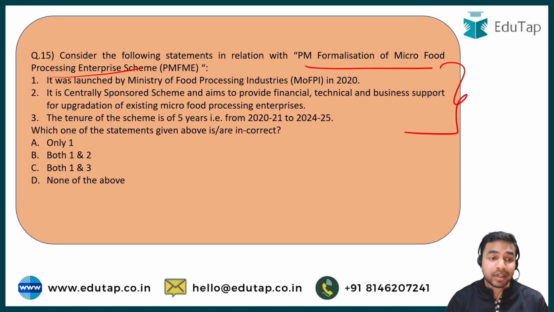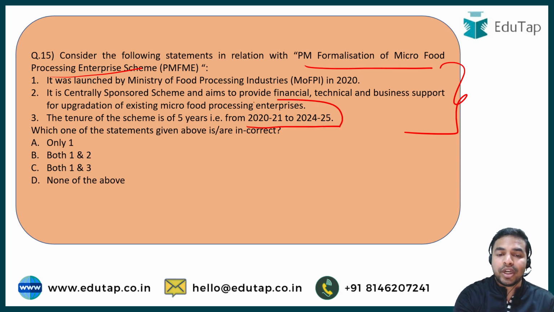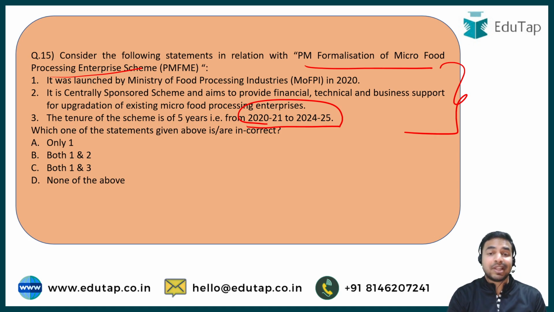In the second statement, it is saying that it is a centrally sponsored scheme and it aims to provide financial, technical and business support. In the third statement, it is talking about the tenure of the scheme, that is from 2020-21 to 2024-25. See, the tenure, the type of scheme, the aim and the launch year are really very important, and the targets and the features of these schemes are also very important from the exam point of view.